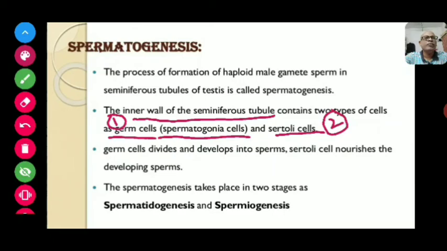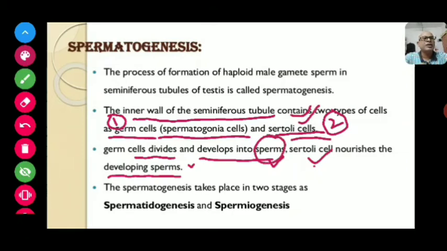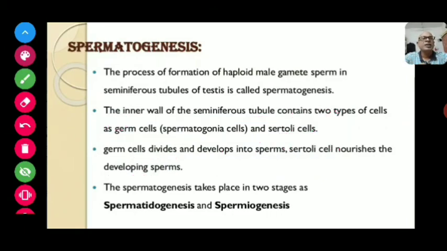Germ cells divide and develop into sperm, while the function of the Sertoli cells is to provide nourishment to the developing sperm.